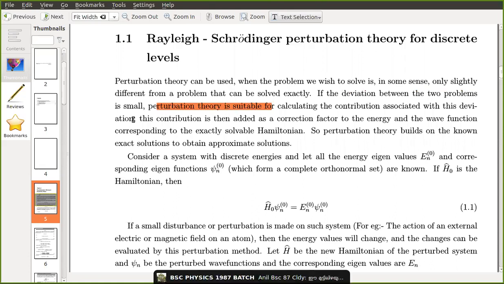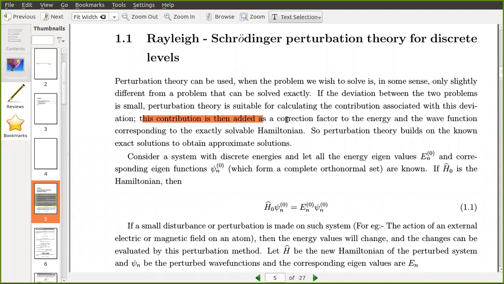So you already know the system, its solution is known, then you are slightly changing the potential. Slightly changing the potential means some additional force, some additional potential, is acting on the system. Then you have to slightly modify the existing solution, and then you can arrive at the final result and match with the experiment. The deviation from the solution is added as a correction factor.